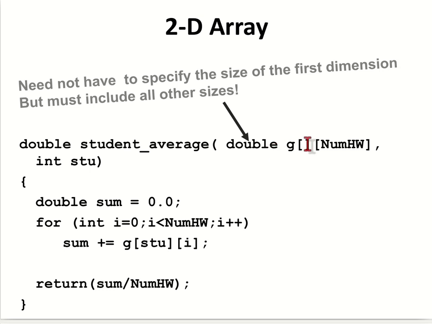We can leave out the size of the first dimension. If we give the first dimension also, it is okay, but we can leave out the size of the first dimension.